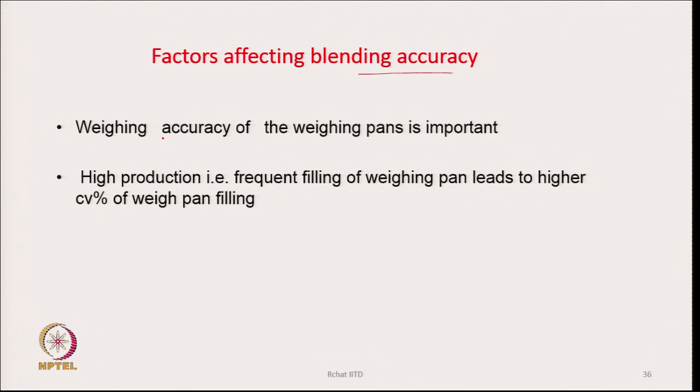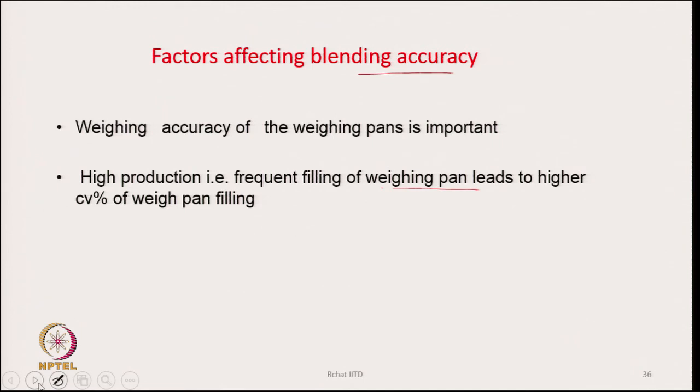Factors affecting blending accuracy: the weighing accuracy of the weighing pans is important. How sensitive the weighing pan is, what the tolerance is, this is what matters. And high production and frequent filling of the weighing pan leads to higher CV percentage of the weighing pan filling. That is, if I want to increase the production too much, the weighing pan gets filled up too fast and dumps the material.